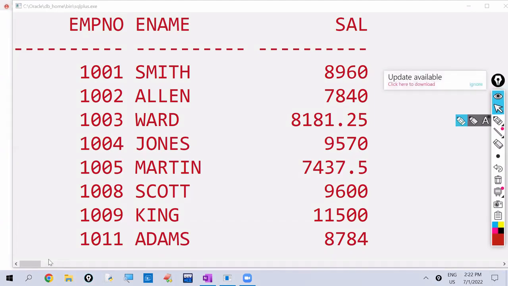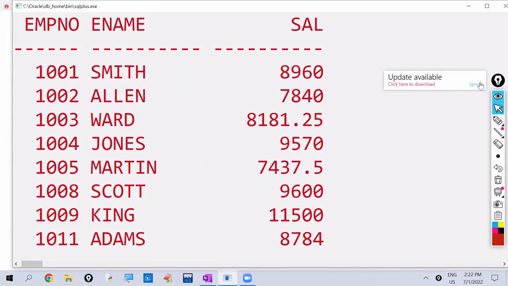Increase the salary of a given employee number with a given amount.